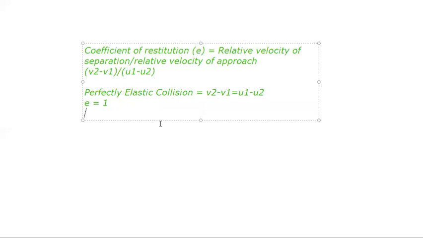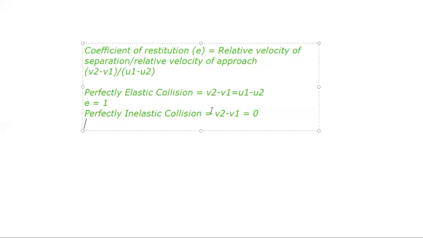For perfectly inelastic collision, v2 minus v1 was equal to 0, right? If v2 minus v1 is equal to 0, then e is equal to 0. And for partly elastic collision, e has a certain value which is less than 1. e ranges from 0 to 1.